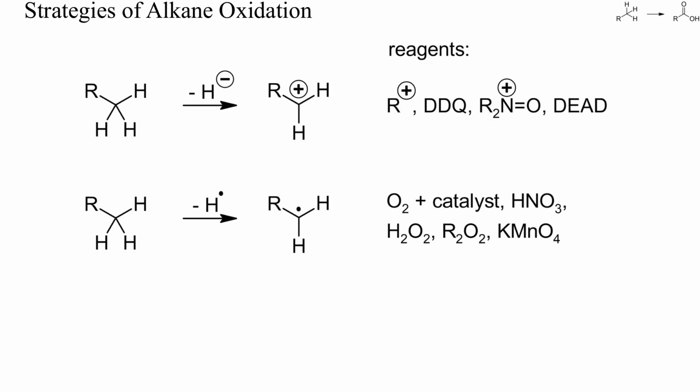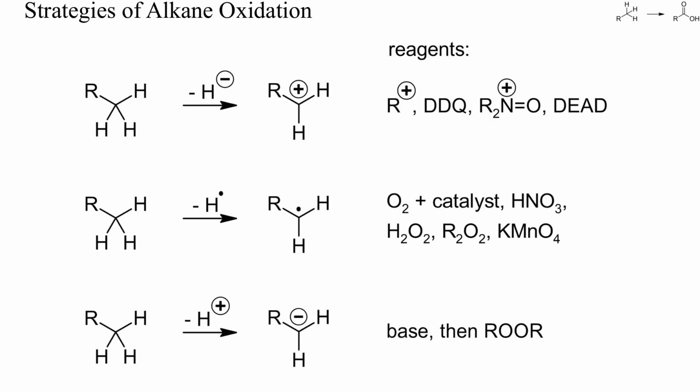Typical reagents include stable oxygen-centered radicals such as oxygen or NO2, the latter being formed during oxidations with nitric acid. Peroxides undergo homolytic oxygen-oxygen bond cleavage upon heating, and the resulting oxygen-centered radicals can then abstract hydrogen from alkanes. The OH bonds of water or alcohols are often much stronger than CH bonds, and oxygen-centered radicals are therefore convenient oxidants.